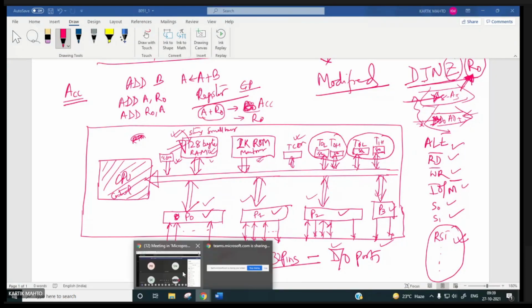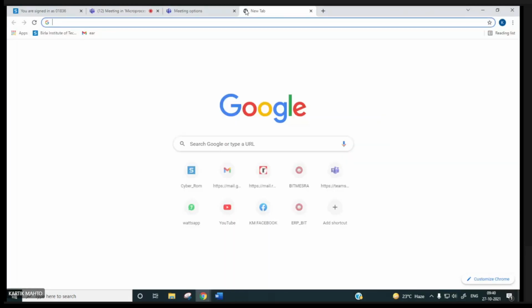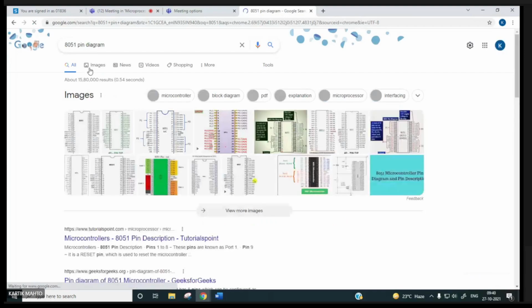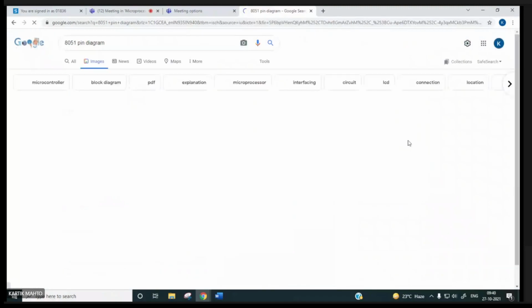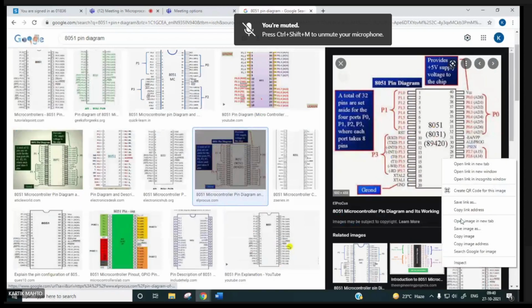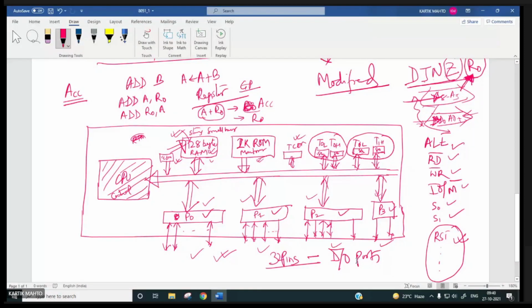Okay, so now I will take the 8051 microcontroller pin diagram. So from where I will take? I will take from this. Let us see what is this, 8051. I am copying this image and pasting it over here.